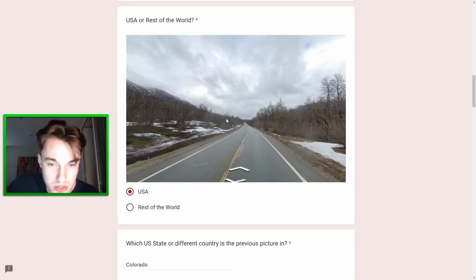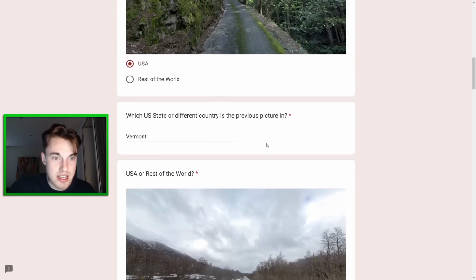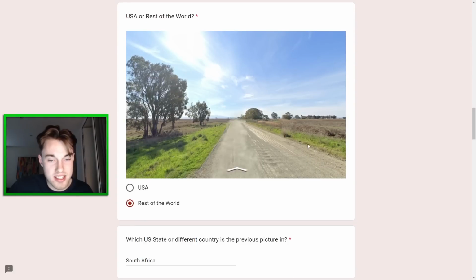I think the trees are a bit too far north, but it could also just be the fact that we're high altitude here. So yeah, I think I'm happy with the guesses here. This one is really annoying me. It looks so Australian, and yet I don't think it's there.